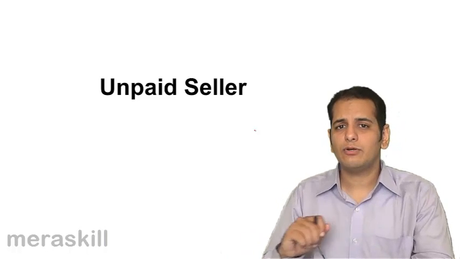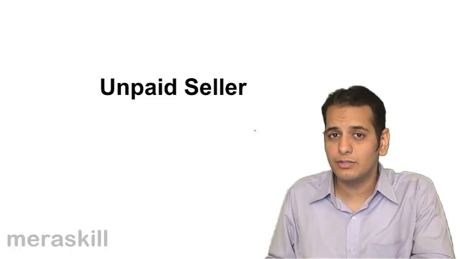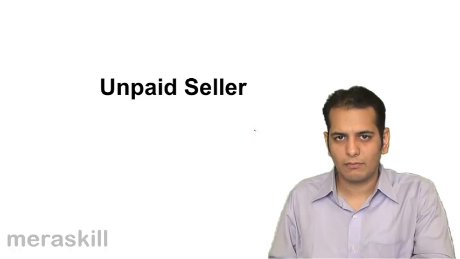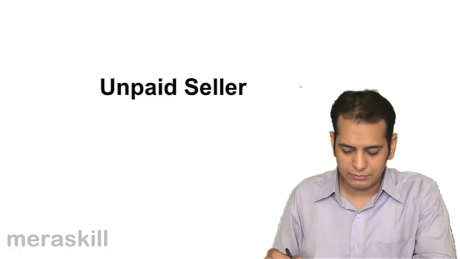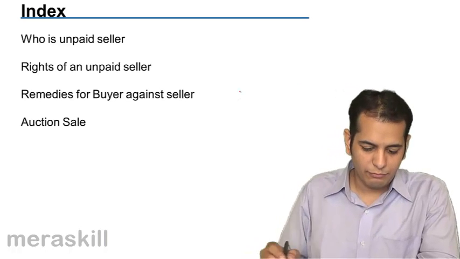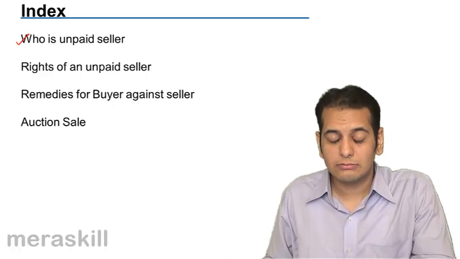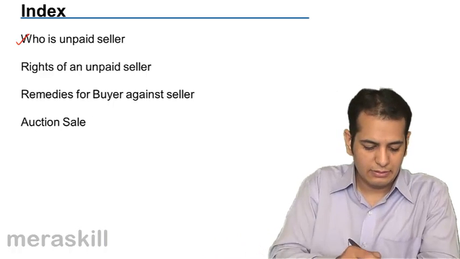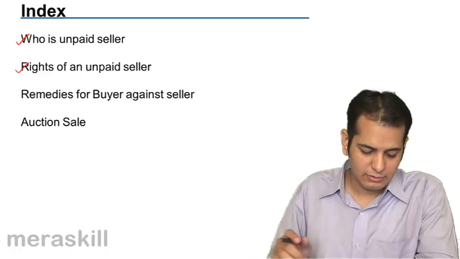Now the only topic that remains to be done under the Sale of Goods Act 1930 is the unpaid seller. So let's see what we are going to do in the unpaid seller. We'll see who is the unpaid seller, how the unpaid seller is defined in the Act. Then we'll see what are the rights of the unpaid seller.